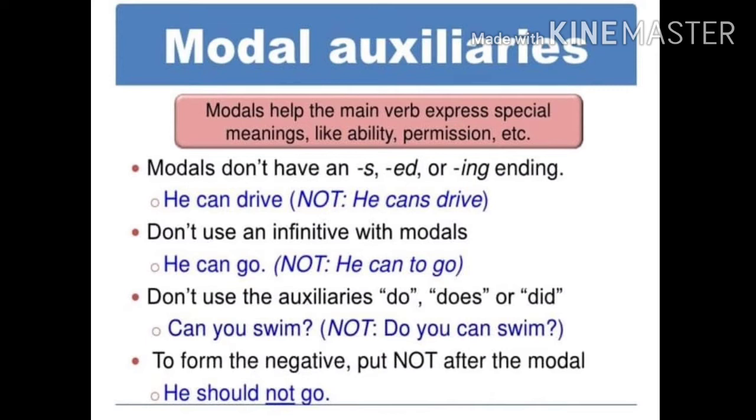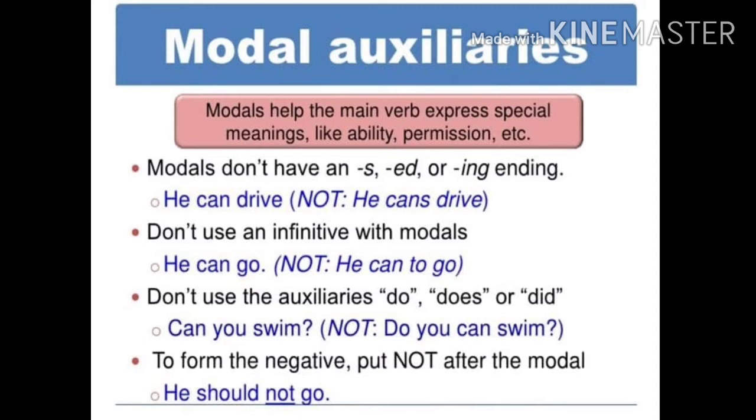Just because it is a singular subject, he, you cannot add the s form. He cans drive. It's wrong. Okay children, don't add anything like s, ed, ing with modal auxiliaries. Look at the next point.